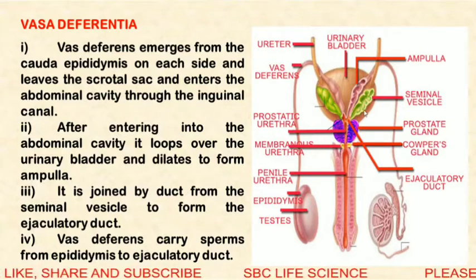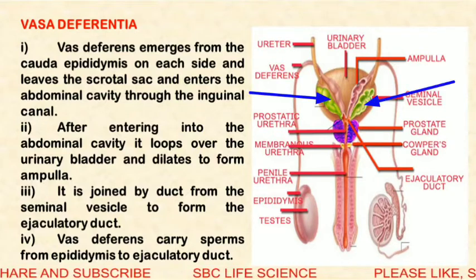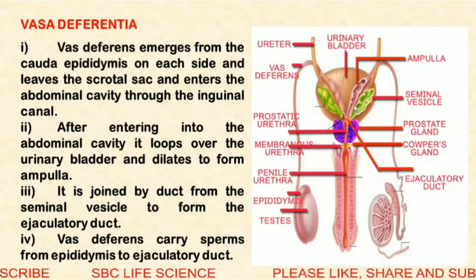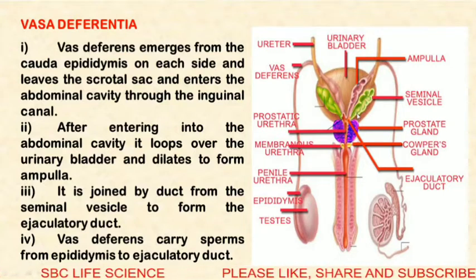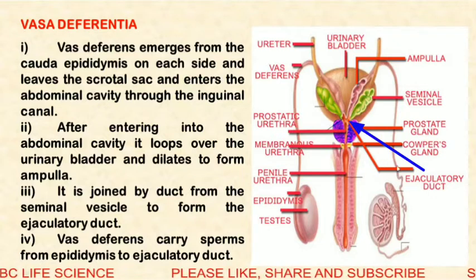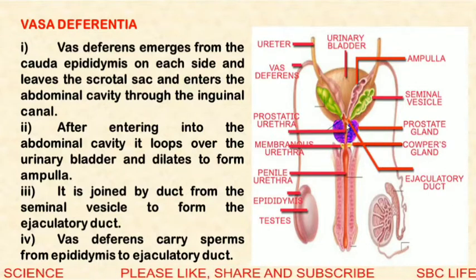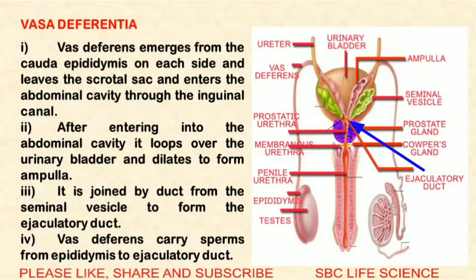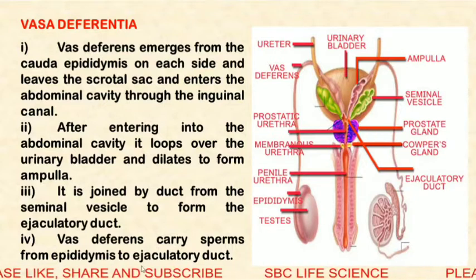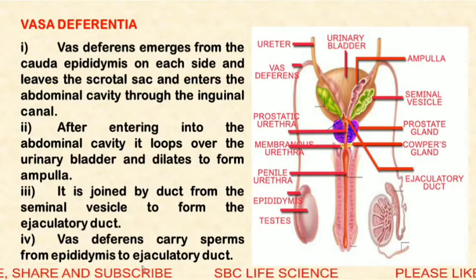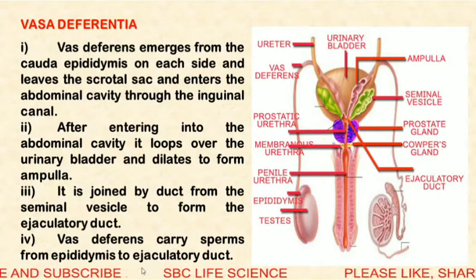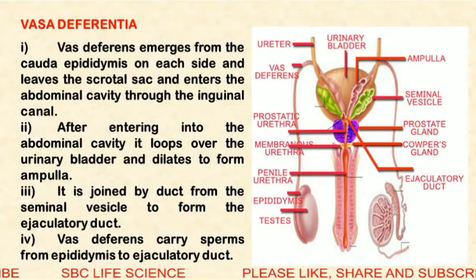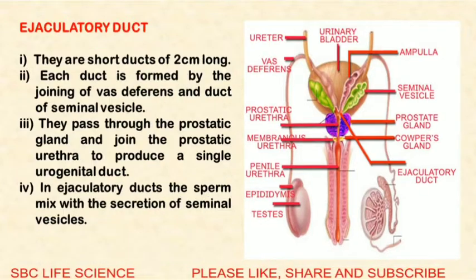This ampulla then joins the duct of the seminal vesicles. These green color glands are the seminal vesicles, and the ampulla joins the duct of the seminal vesicles to form a common duct known as the ejaculatory duct. So the ejaculatory duct is formed when the vas deferens and the duct of the seminal vesicles join to form a common duct. The vasa deferentia carry the sperms from the epididymis to the ejaculatory duct. So that is the function of the vasa deferentia. They collect the sperms from the epididymis and transfer them to the ejaculatory duct.